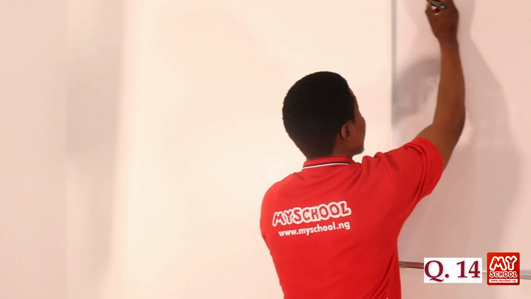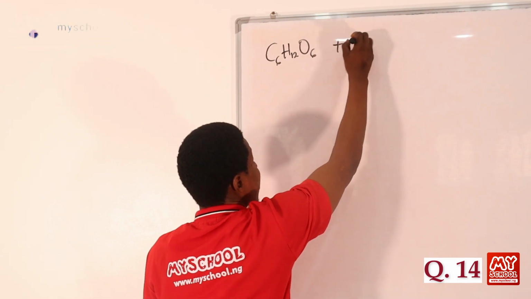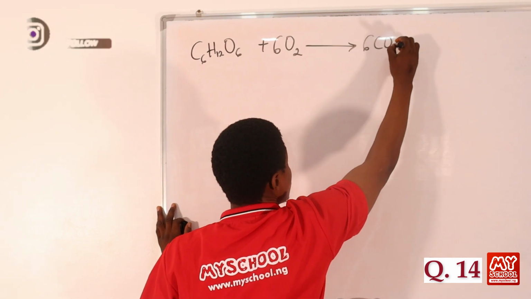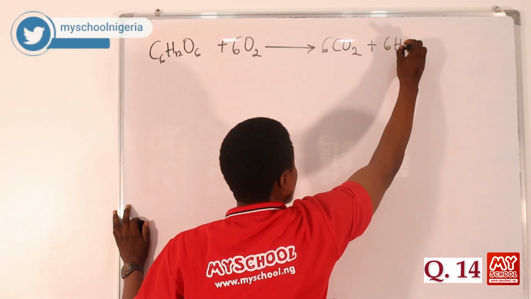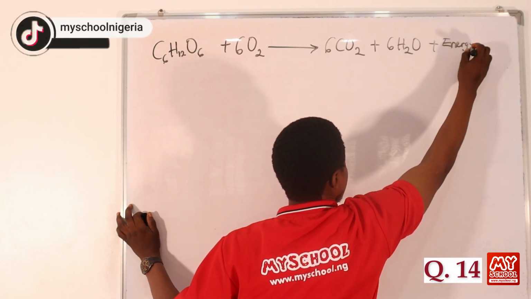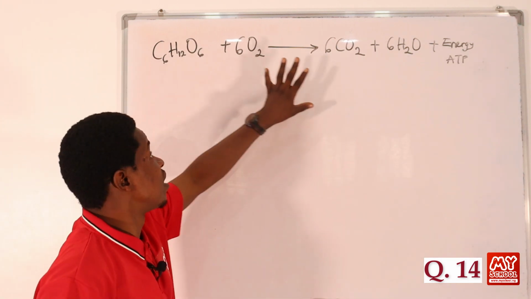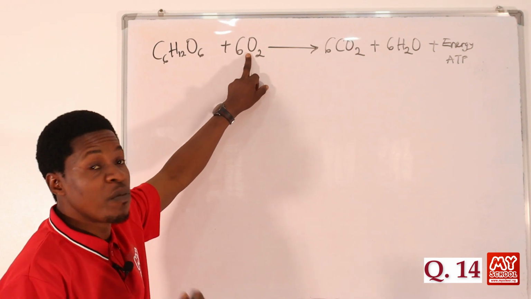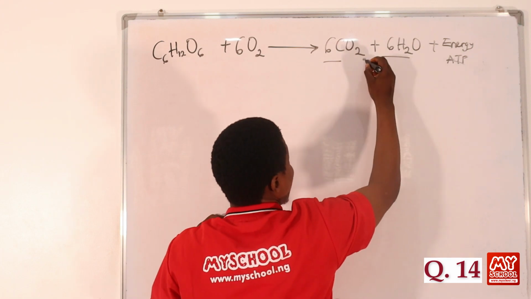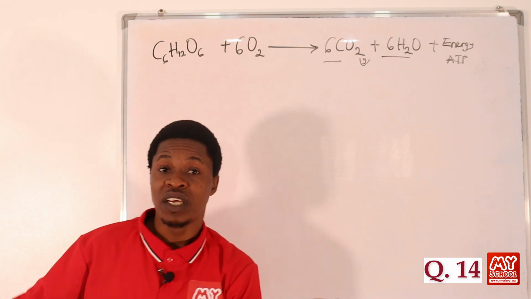Let's look at the board so that I can see. C6H12O6 reacts with 6 moles of oxygen to form 6 moles of CO2 plus 6 moles of H2O plus energy. Energy is given off, of course, in the form of ATP. So this is the reaction that takes place in tissue respiration. Of course, this is aerobic respiration. These are the products we have. CO2 is gaseous, so this is the gas that is produced. Now let's go back to the screen.